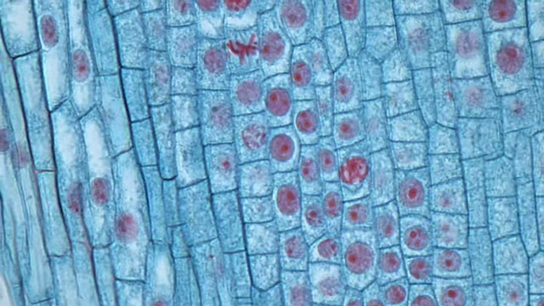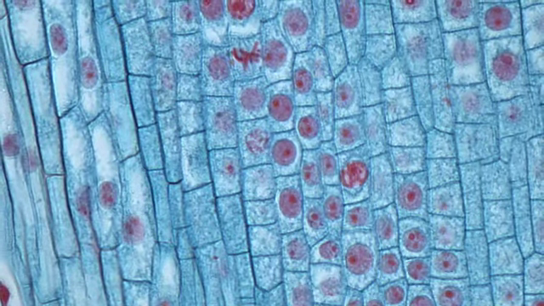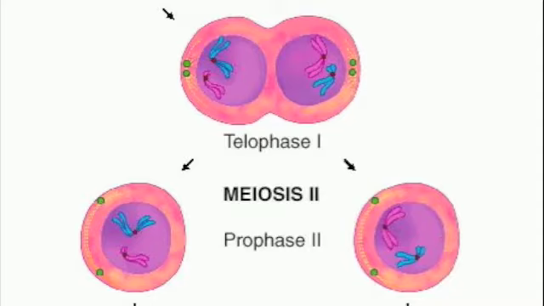Telophase I usually occurs simultaneously with cytokinesis. A cleavage furrow occurs in animal cells, with the cell plate forming in plant cells. The result is the formation of two non-identical haploid cells. Each chromosome is composed of two sister chromatids.